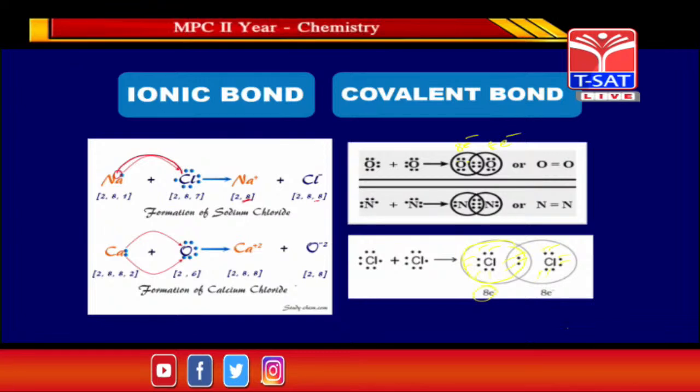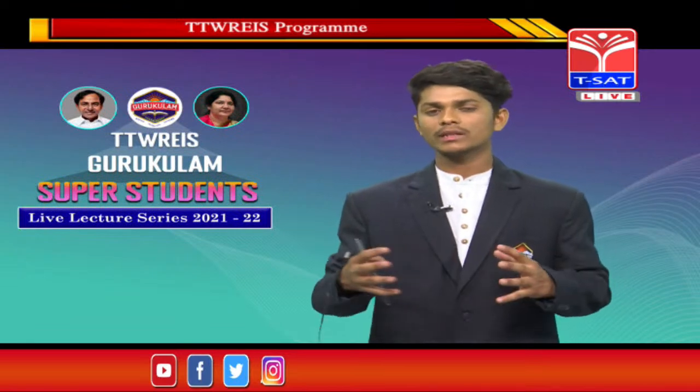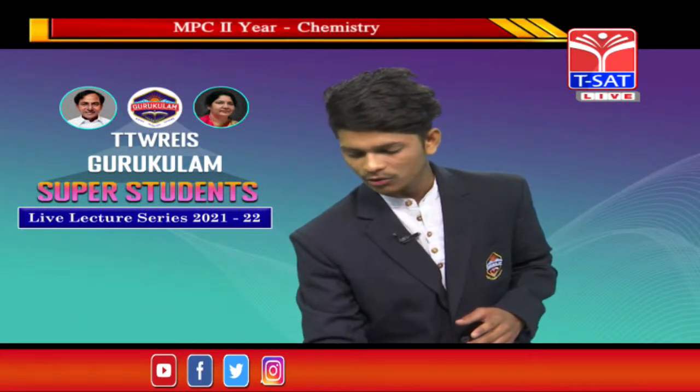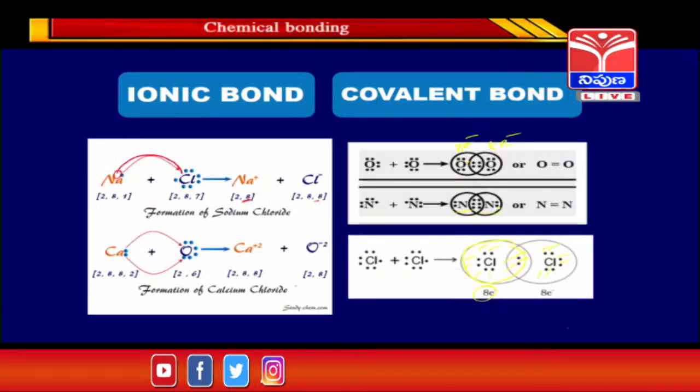See here, in case of nitrogen, it belongs to the 15th group element, so it has 5 valence electrons, guys. So it needs 3 electrons. They share their electrons to get the stability. See here, guys, it attains 8 electrons, and the other also gets 8 electrons to be stable. So they are stable, guys.